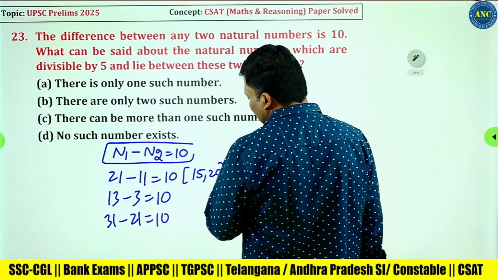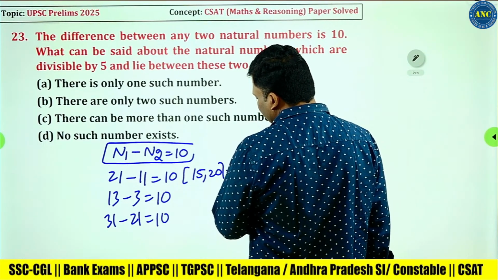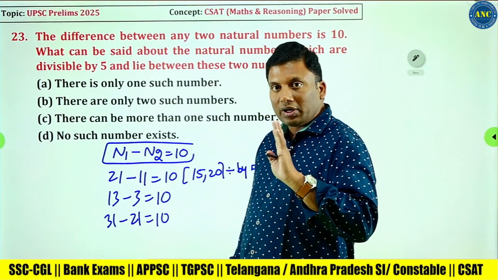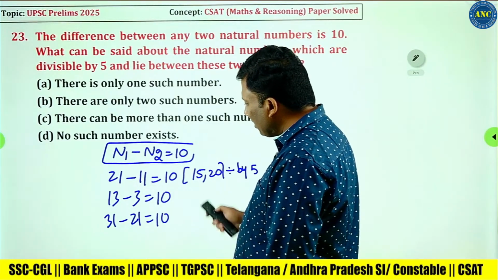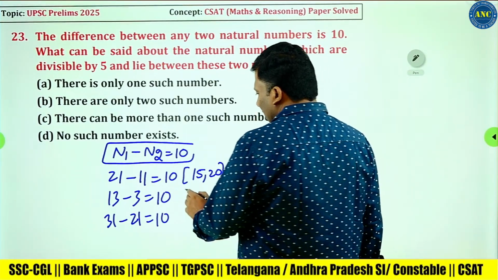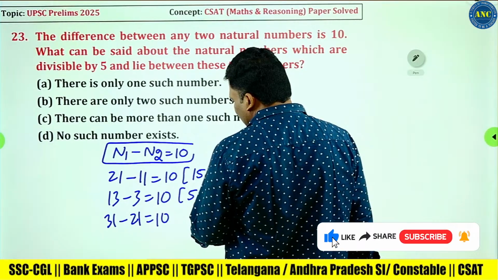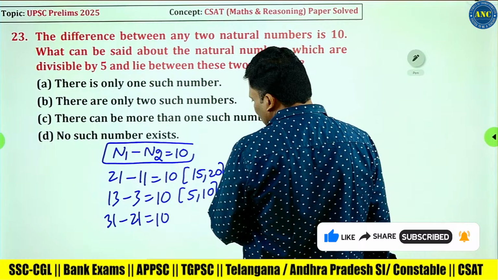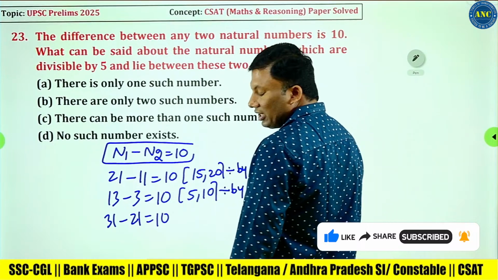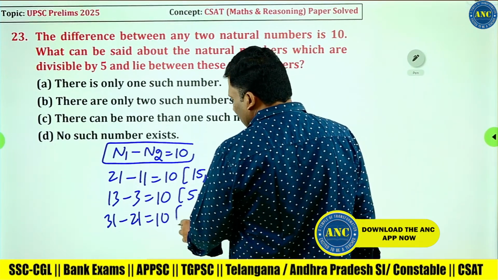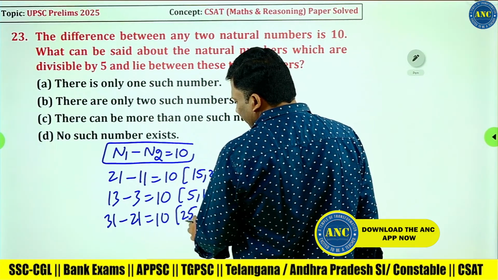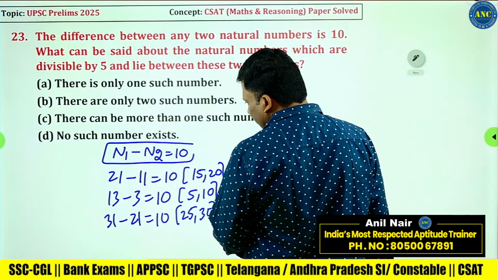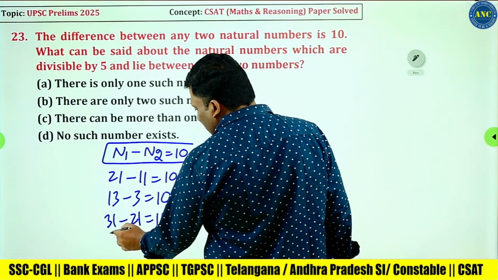15 and 20. Both are divisible by 5. I got two numbers which are divisible by 5. Between 3 and 13, I got 5 and 10. Both are divisible by 5. Between 31 and 21, I got 25 and 30. Both the numbers are divisible by 5.